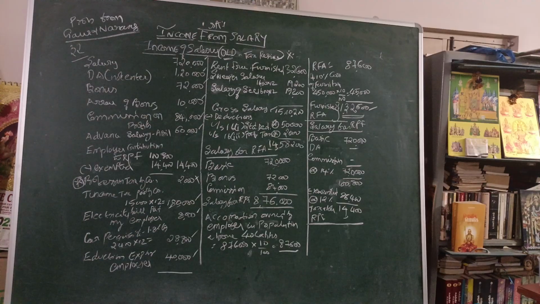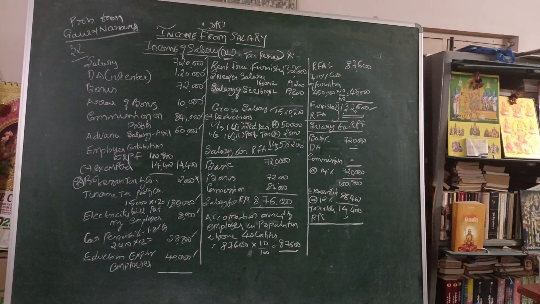Okay, that amount of RPF, see total amount of RPF, what is the amount given? So based on that it is taxable. RPF in excess of 12% is taxable. So we have to take that amount of RPF in excess of 12% as taxable. I have shown the workings separately.